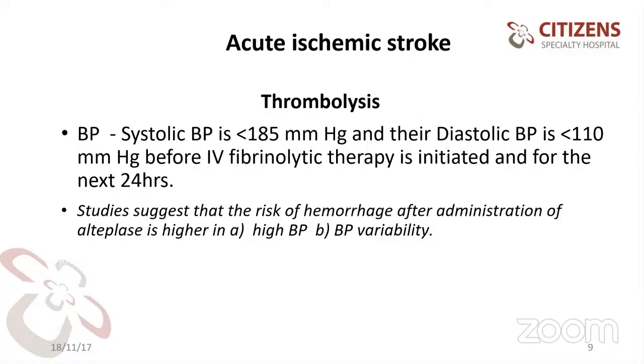There is also some evidence that it is not only the blood pressure but also blood pressure variability. Like we all know about glycemic variability, blood pressure variability also increases mortality and morbidity in patients. Next slide, please.